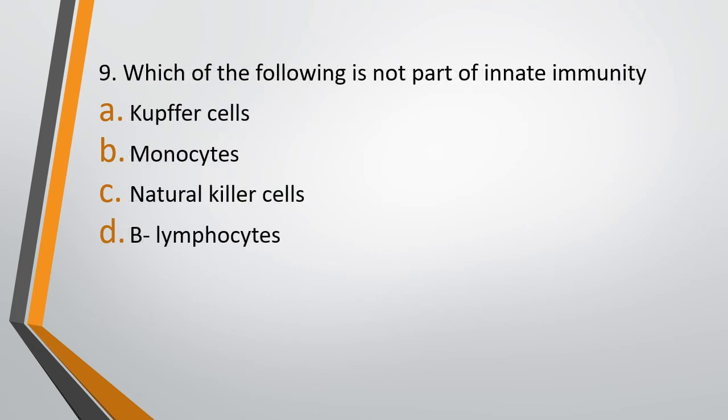Question number 9. Which of the following is not a part of innate immunity? Option A, Kupffer cells. Option B, monocytes. Option C, natural killer cells, or option D, B-lymphocytes. The correct answer is option D. B-lymphocytes are not a part of innate immunity. B lymphocytes and T lymphocytes are not part of innate immunity. Other than that, Kupffer cells, monocytes, neutrophils, and natural killer cells, all these are part of innate immunity.